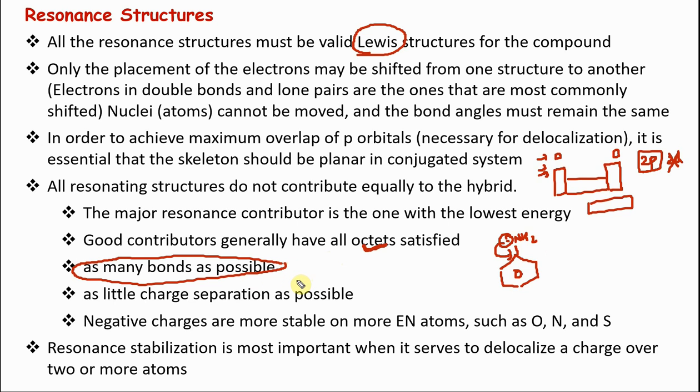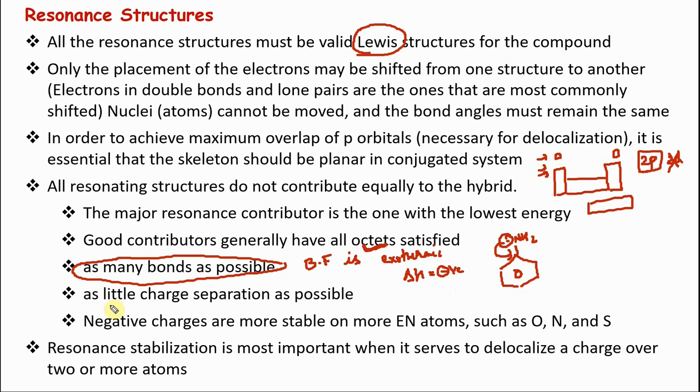Why is this important? Thermodynamics we will see in detail later. At this point you write it down: bond formation is exothermic. Exothermic means delta H is negative. We are going to see this in detail in thermodynamics. Bond formation is exothermic means energy is given out. If you give out energy, you become stable. If you become stable, it is extremely important for us. So as many bonds as possible.